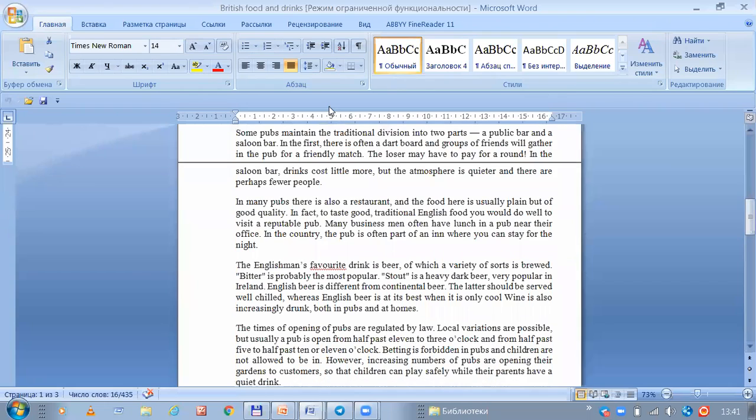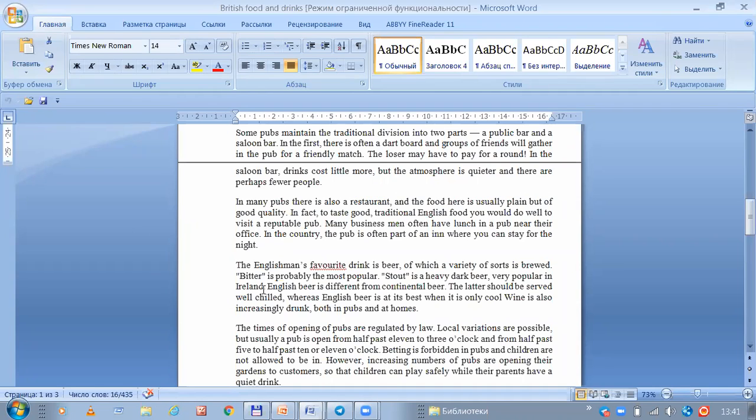The Englishman's favorite drink is beer, of which a variety of sorts is brewed. Bitter is probably the most popular. Stout is a heavy dark beer, very popular in Ireland. English beer is different from continental beer. The latter should be served well chilled, whereas English beer is at its best when it's only cool.